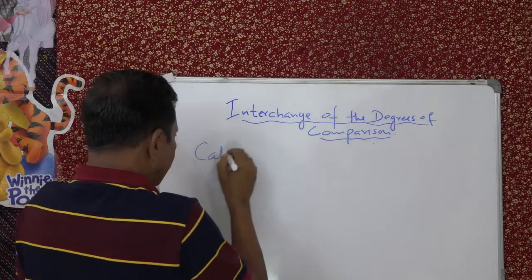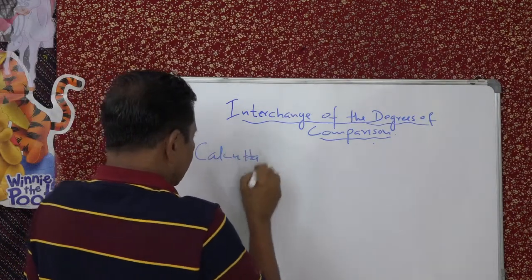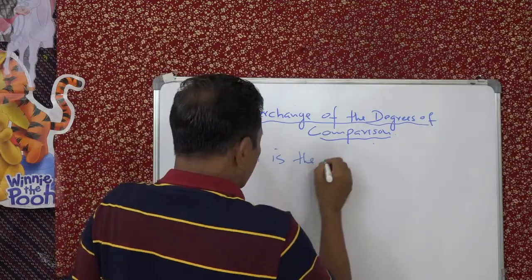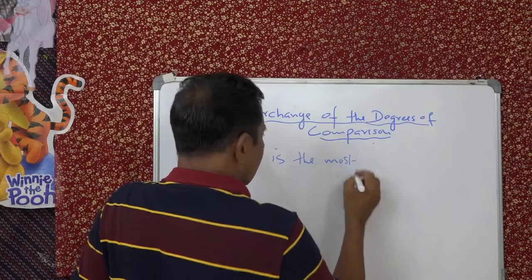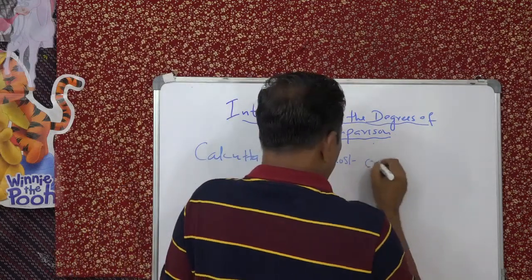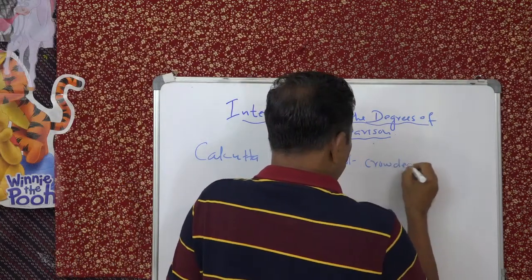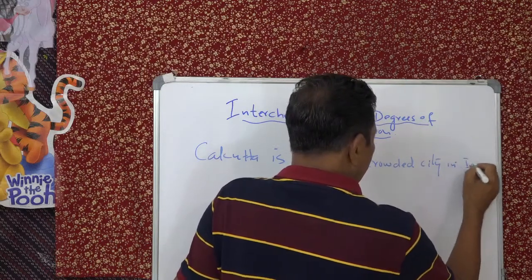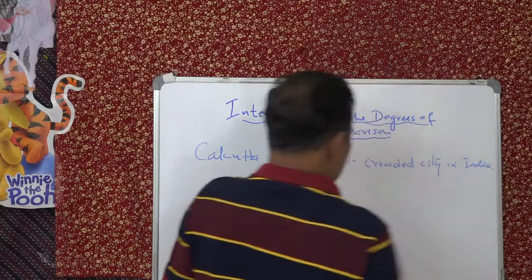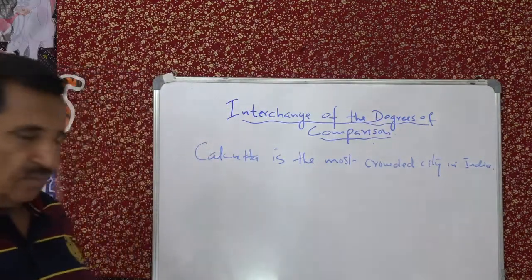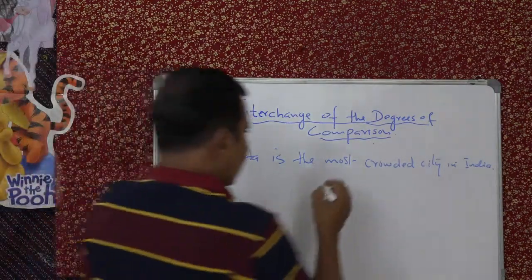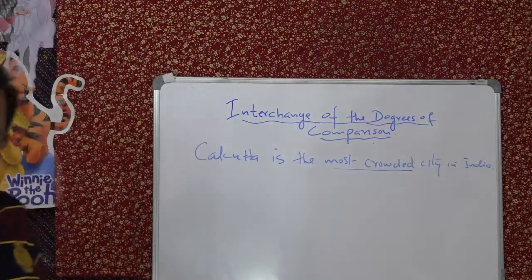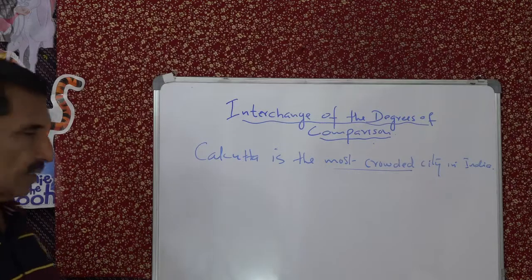Calcutta is the most crowded city in India. The most crowded city in India. Most crowded, that is superlative.